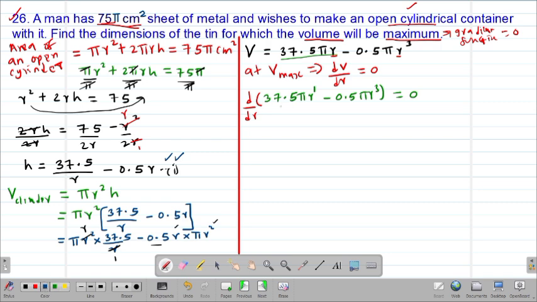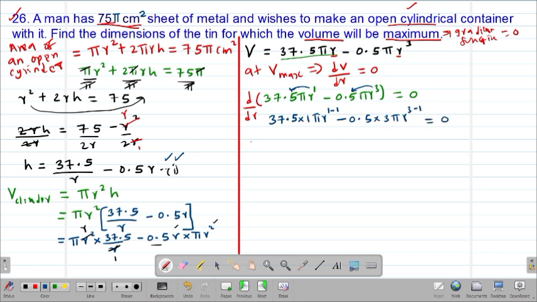On differentiation, the variable is r, so the power will pre-multiply the coefficient. So this will give us 37.5 multiplied by 1, then pi r to the power of 1 minus 1, so we subtract 1 from the power, then minus 0.5, then of course the power pre-multiplies the coefficient, multiplied by 3, then pi r to the power of 3, we subtract 1 from the power. So this one should give us 0.